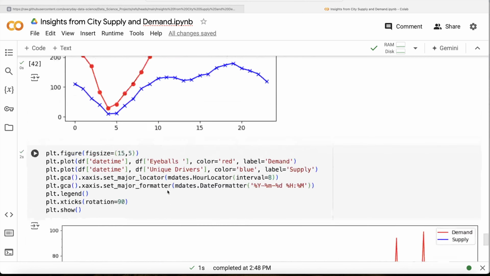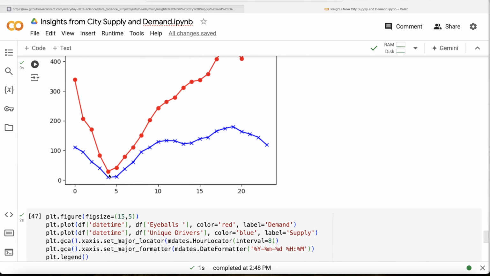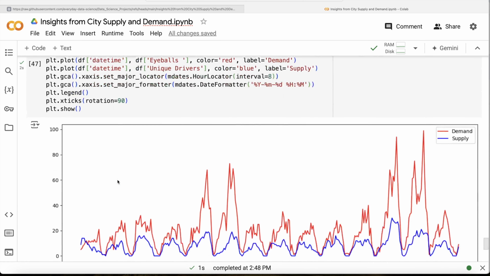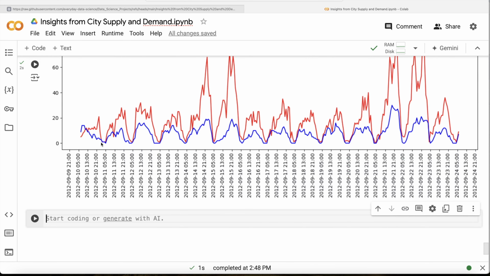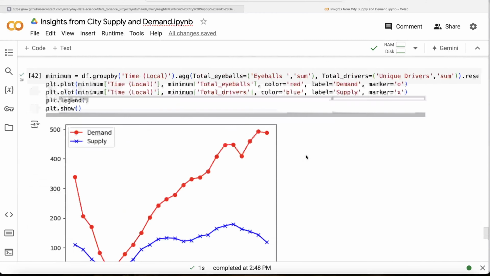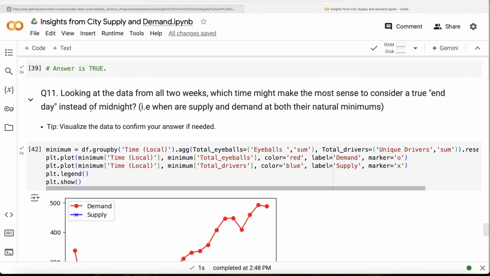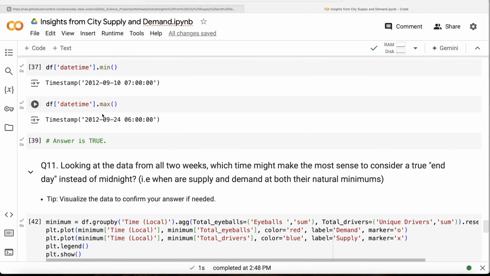So we saw from this that hours 4 and 5 are the ones when we have the minimum supply and demand. And if you look at this, usually around the hour 4 and 5, this is the time. If you look at the entire data frame, this is exactly the time when we have the minimum supply and demand. So the answer to this question becomes that, instead of midnight, the true end of day could be 4 to 5 a.m. of every day. So yeah, this is how we solve this entire thing.